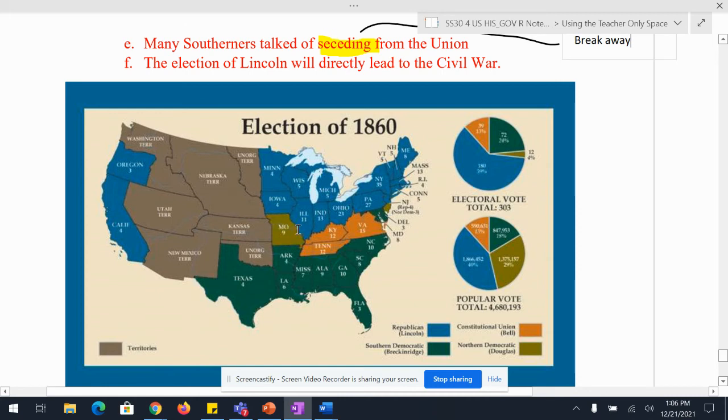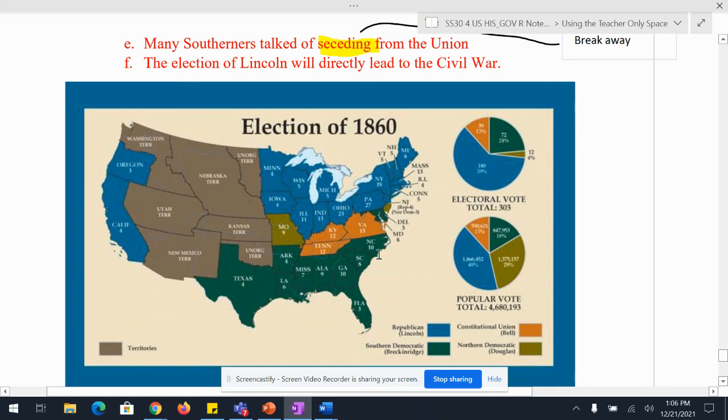But because he wasn't a Southerner, and you had a Southerner Democrat run, he's going to get all those votes down there. And you're going to have another man named Bell, who calls himself a constitutional union man, saying, let's take the Constitution for what it is, but let's keep the Union together. So it's really those border states between the North and the South right there. And what that means is, let's keep slavery, but let's not break away.